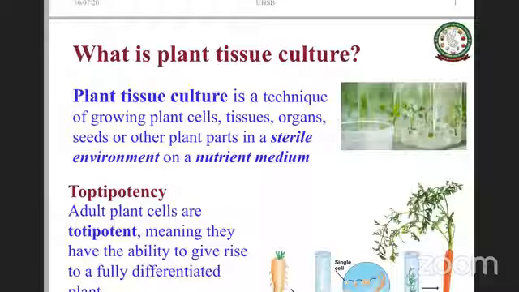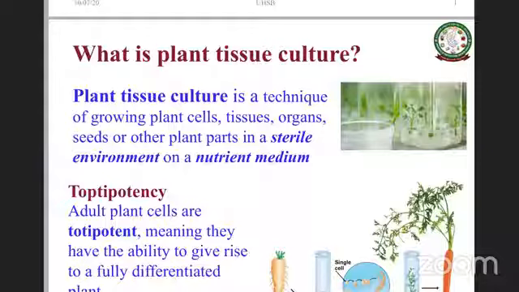Plant tissue culture is the technique of growing plant cells, tissues, organs, even seeds and any other parts on a sterile environment and in the nutrient media. There are two critical things here. One is sterile environment. It must be a sterile condition and it must have a nutrient media there. So that becomes in vitro. Sterile environment and nutrient media on which you grow cells, tissues, organs, seeds, even plants, any part of the plant or whatever it is. All of that constitutes plant cell tissue culture.